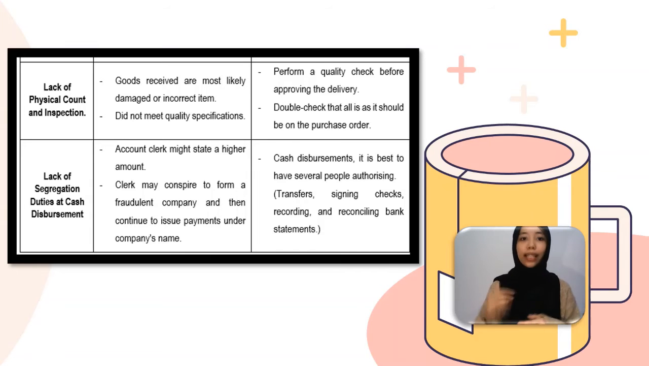Account clerk might state a higher amount and form a fraudulent company and then continue to issue payments under the company's name. At cash disbursement, it is best to have several people authorizing fund transfers, signing checks, recording transactions, and reconciling bank